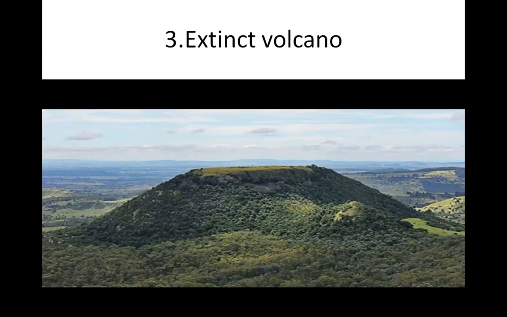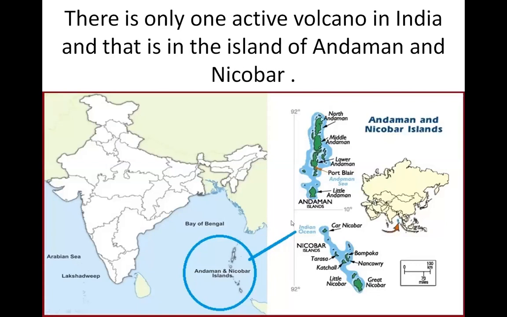Volcanoes are found at various places in the world. Now, there is only one active volcano in India, and that is in the islands of Andaman and Nicobar. Volcanic eruption at any place or region leads to massive destruction in the local area. Volcanoes have certain benefits too. There are a number of benefits also of these volcanoes.